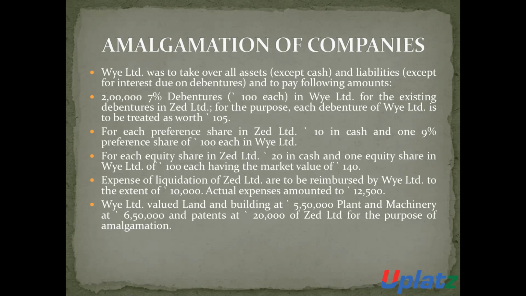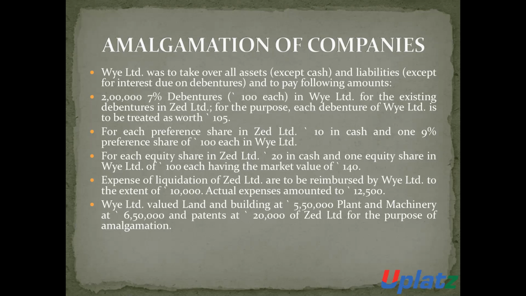For each preference shareholder in Z Limited, 10 rupees in cash and a 9% preference share of 100 rupees each in Buy Limited.